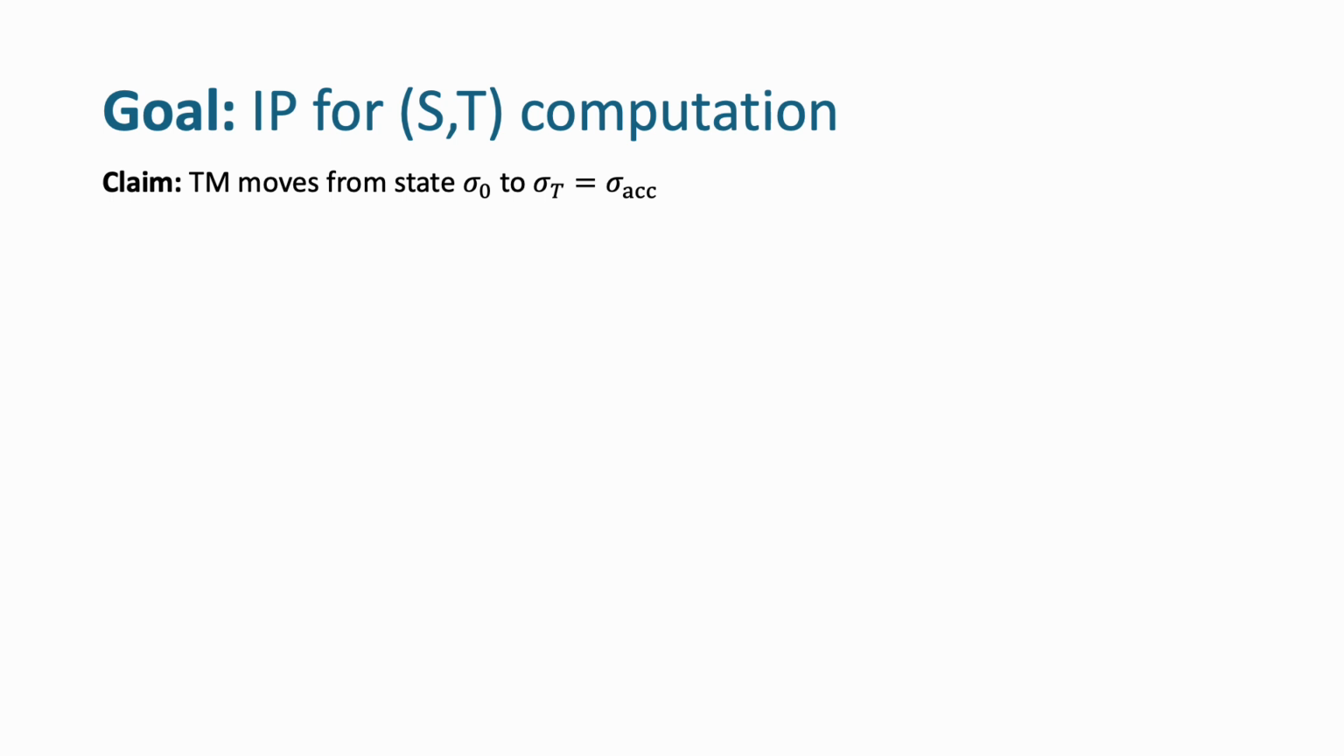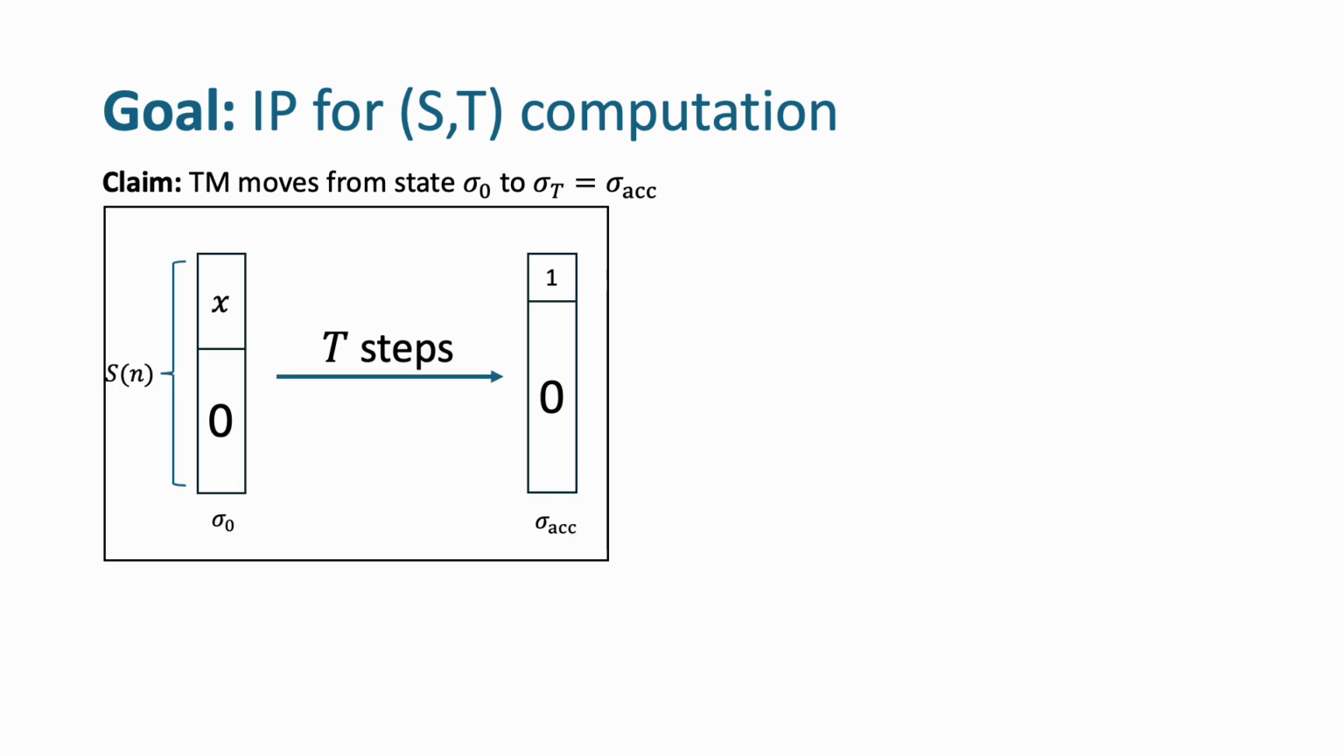I'll explain a template for constructing doubly efficient systems for Turing machines. The formal claim is that the machine moves from an initial state that contains the input x to a final accepting state in exactly T steps.